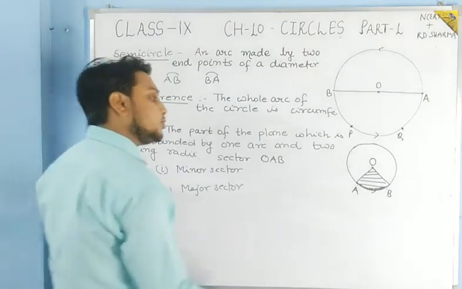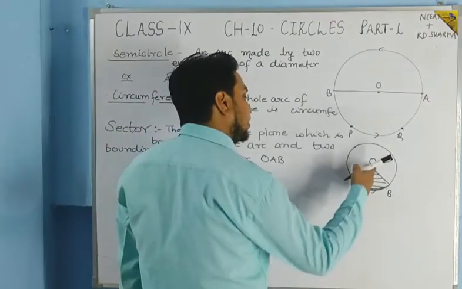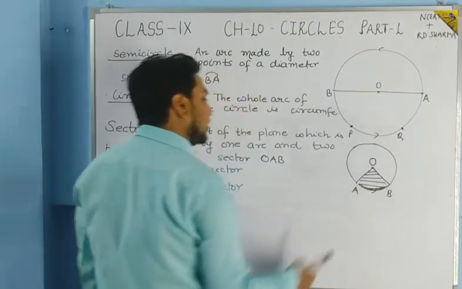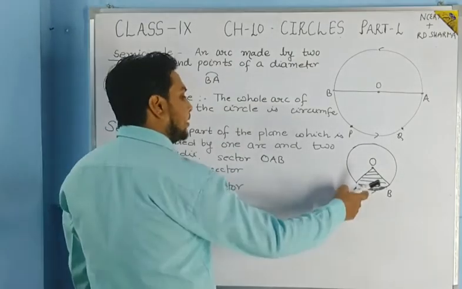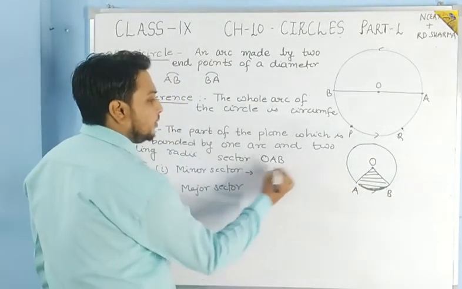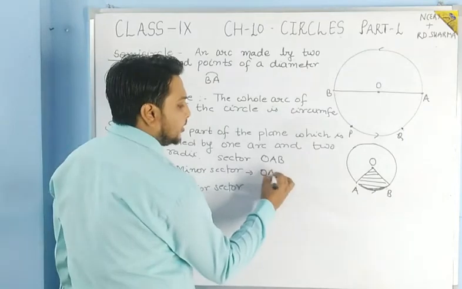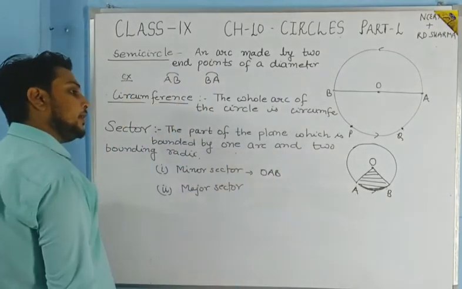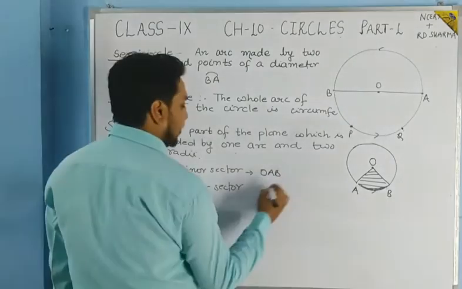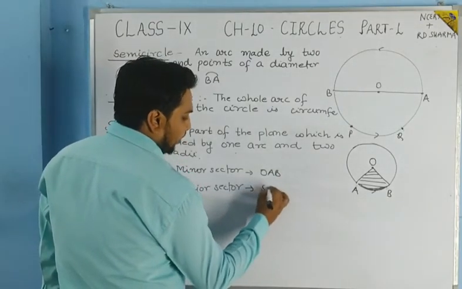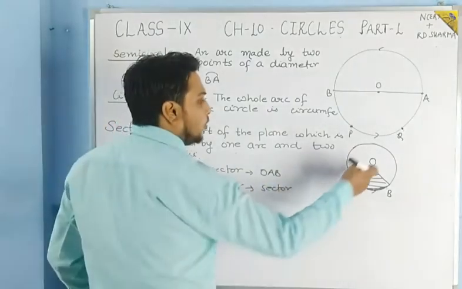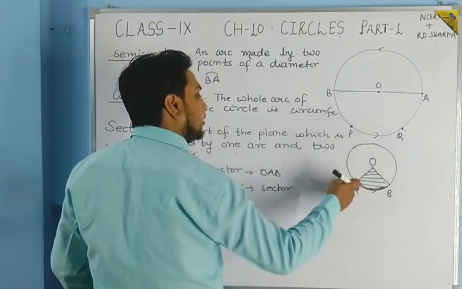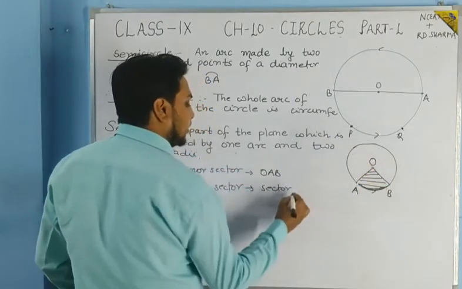In the same manner, students, if you take the sector covered with the minor arc, then that will be the minor sector, here OAB. The sector OAB is the minor sector. And if you take the sector OBA, then that will be the major sector.